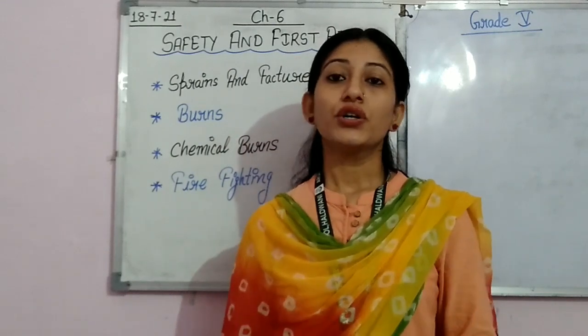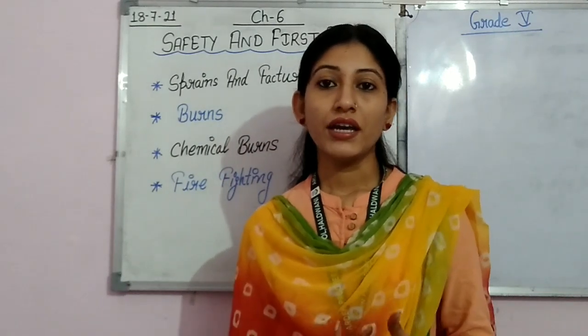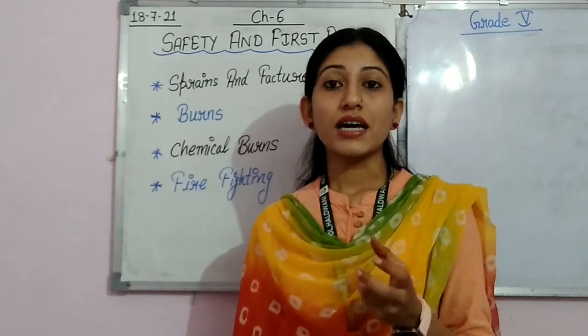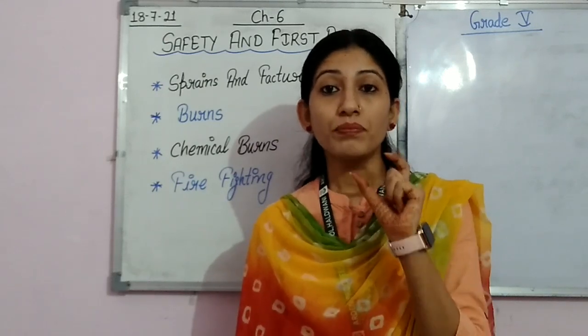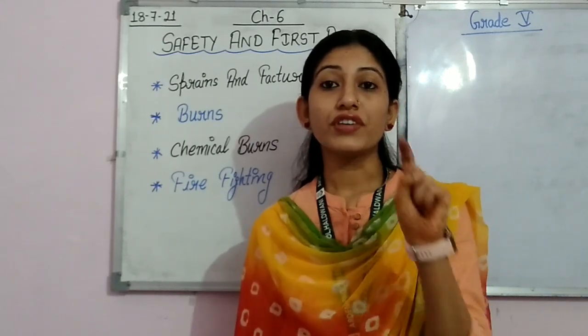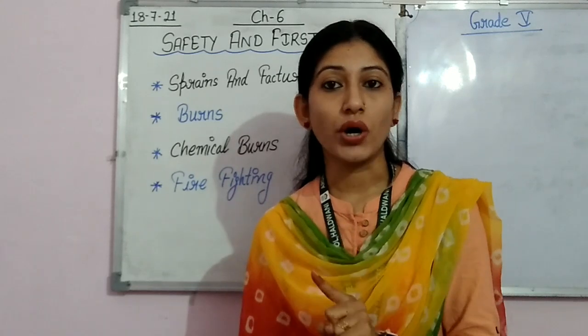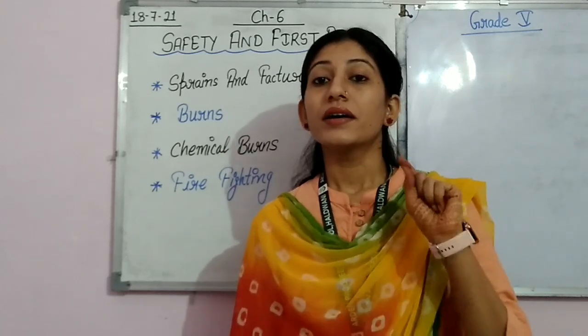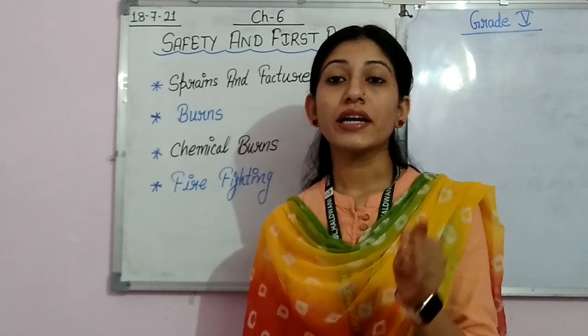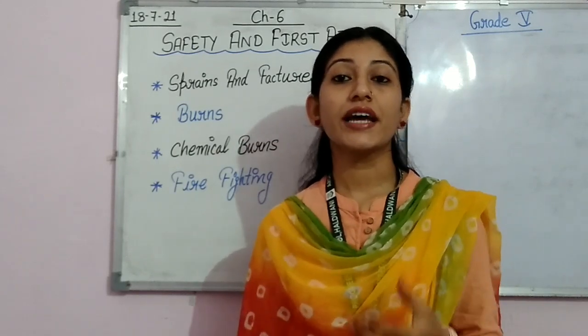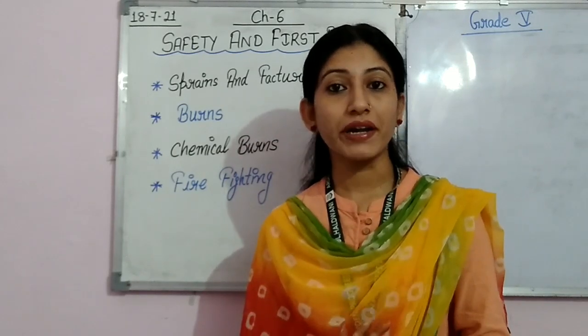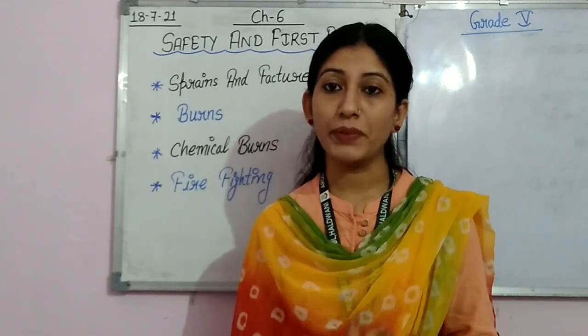So students, do you know what a sprain is? A sprain is a broken portion of the tissue around a joint. It means when tissues around a joint get broken, then we say a sprain has occurred. It is very painful.